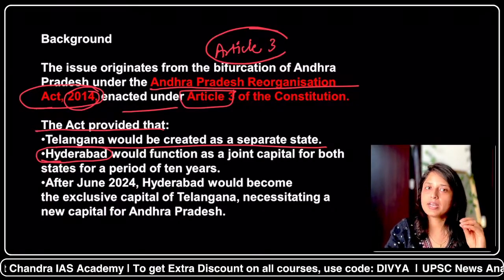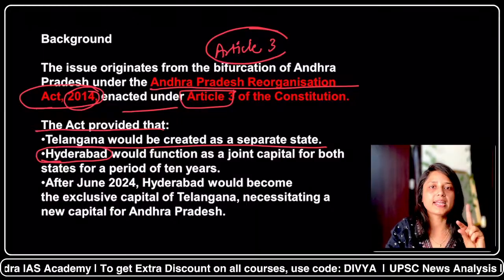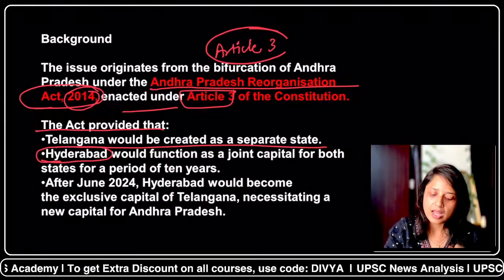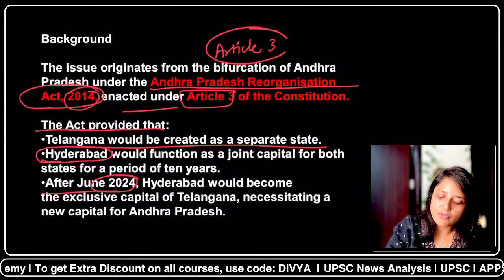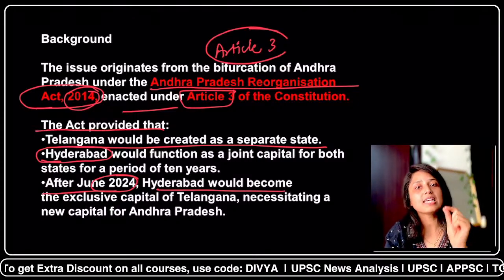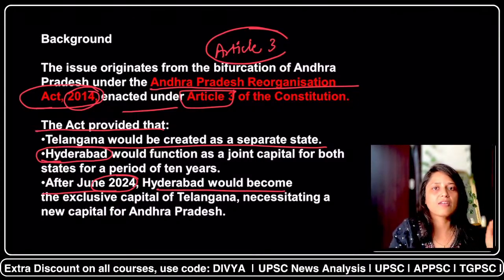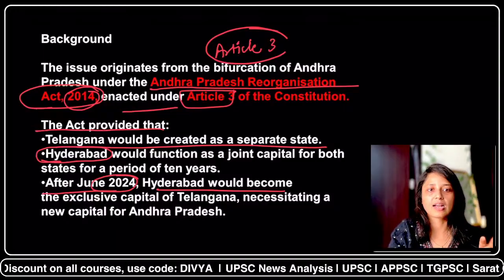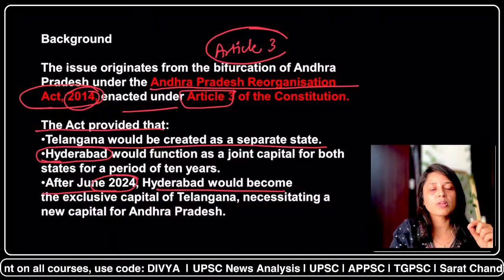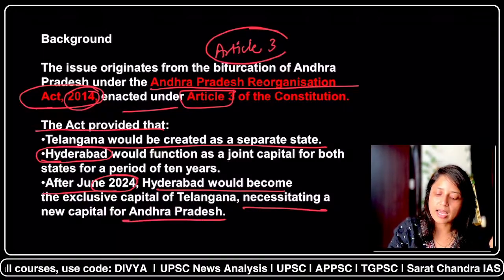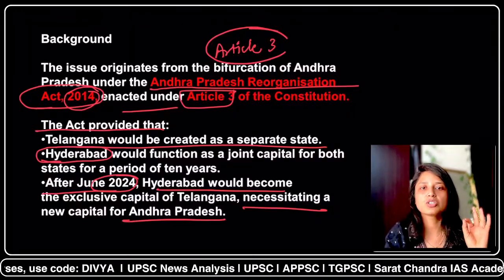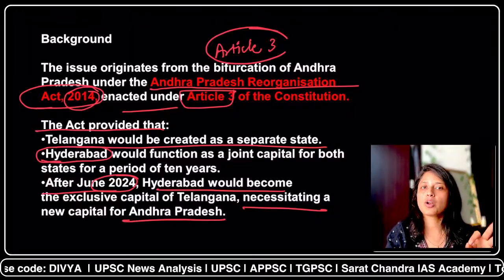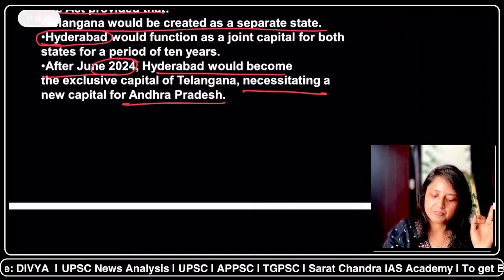That means till 2024, Hyderabad would be the joint capital for both states. After 2024, Hyderabad would become the exclusive capital of Telangana, which it is at present, and then Andhra Pradesh would have to create its own capital. These were the important provisions of the Act.